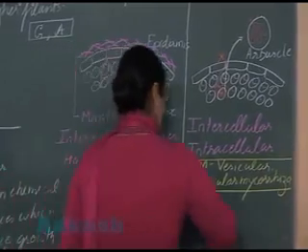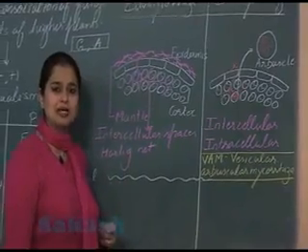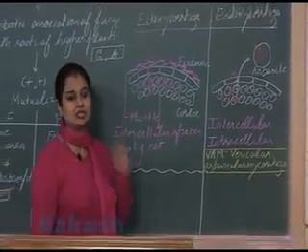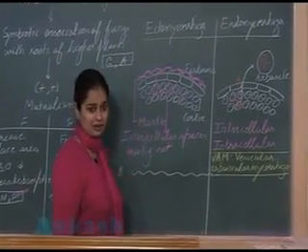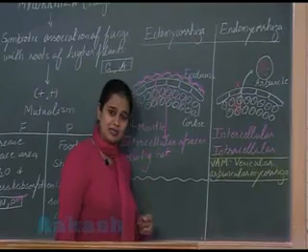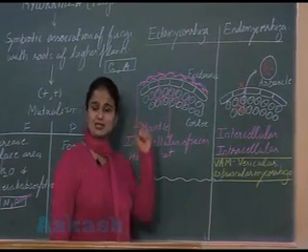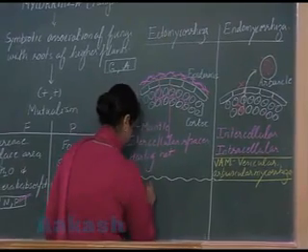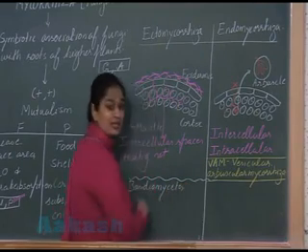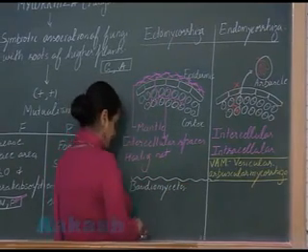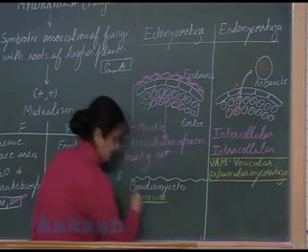Now, in the case of ectomycorrhiza, the fungal partner mainly belongs to basidiomycetes, that is most advanced or higher fungi. I am writing one example of basidiomycetes which can show this association, that is Amanita.